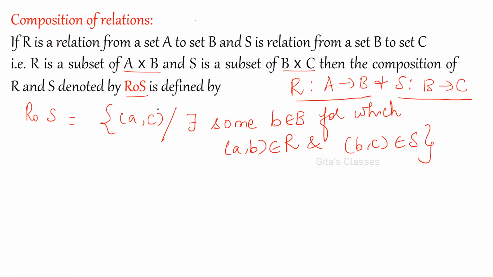Then the composition of R and S, denoted by R composition S, is defined as follows. It is the set of A comma C such that there exists some B belonging to capital B such that A comma B belongs to R and B comma C belongs to S.